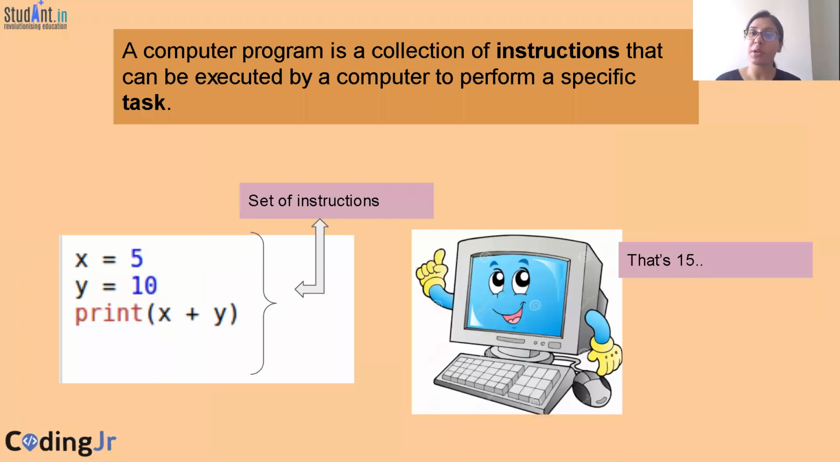So what is a computer program? A computer program is a collection of instructions that can be executed by a computer to perform a specific task. So the programming language serves as a bridge between you and the computer, and this is possible when you write a computer program in that language. So here you can see there are two variables, x, that has been assigned the value of 5. Then we have y, that is 10. Print x plus y. So this is the set of instructions. Now this is easily understood by the computer.